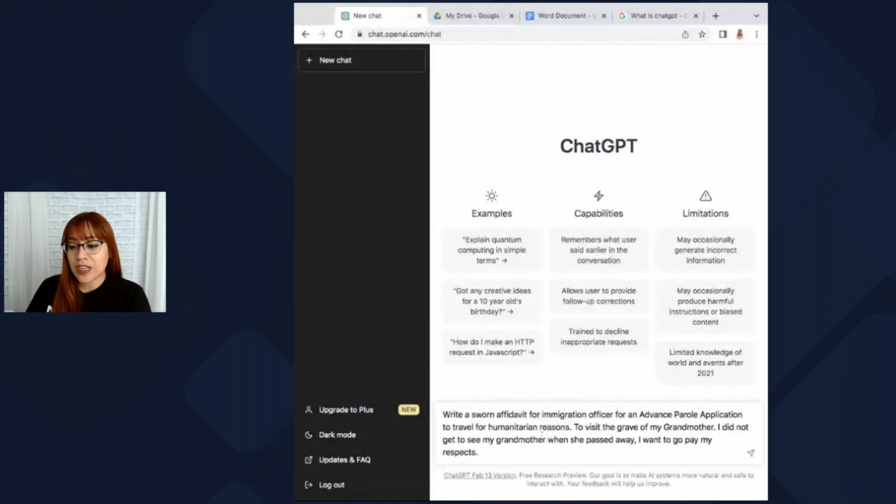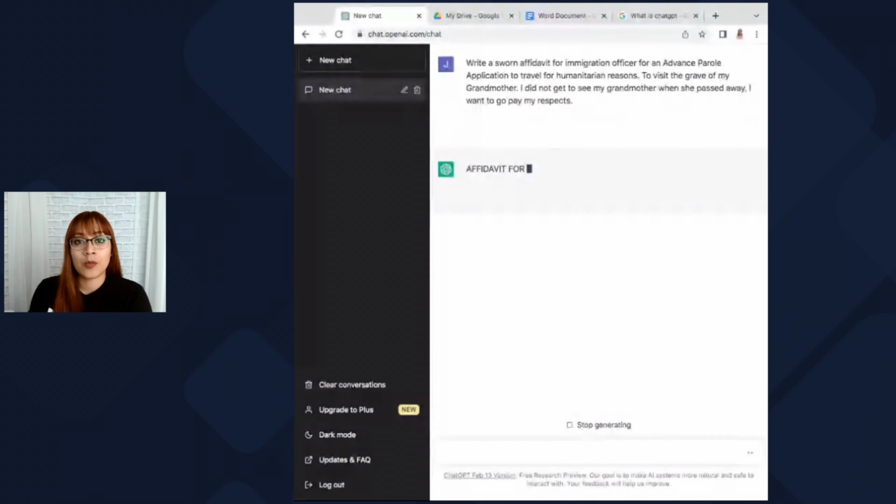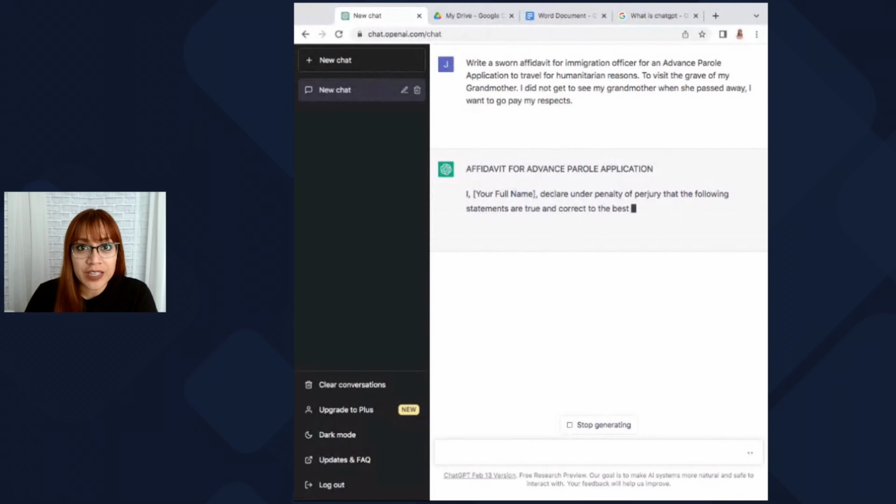Write a sworn affidavit for immigration officer for an advance parole application to travel for humanitarian reasons. To visit the grave of a grandmother. I did not get to see my grandmother when she passed away, and I want to go pay my respects. We're going to go ahead and send this to the robot, and it's going to start generating this sworn affidavit.